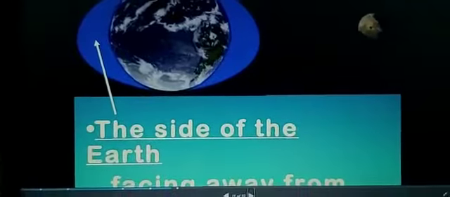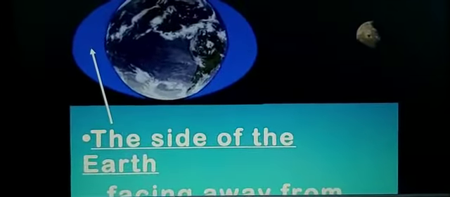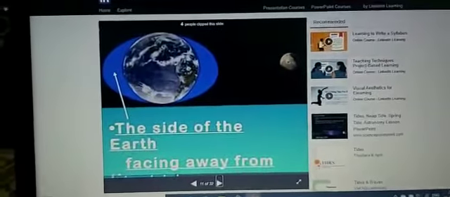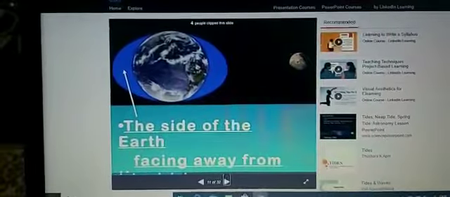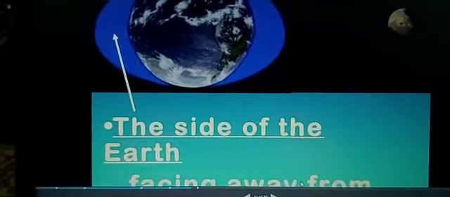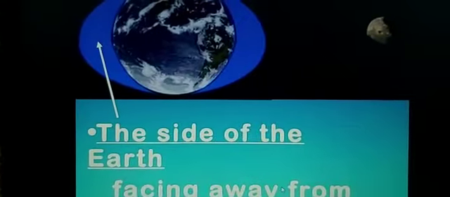Now children, you listen to what I am reading now. Tide, you know there are two types of tide, which I have already told you. High tide is the rise of sea water, and the fall of sea water and its movement toward the sea is the ebb, and the resultant low water level is called the low tide. When the level of the water is towards the low side, it is called low tide.